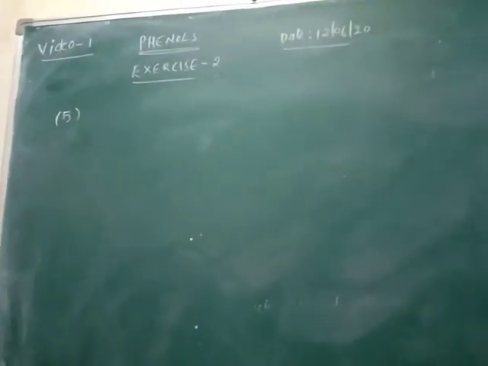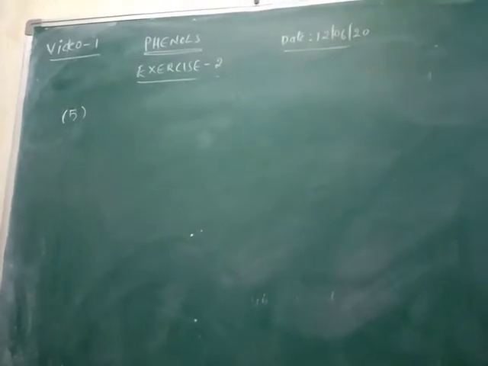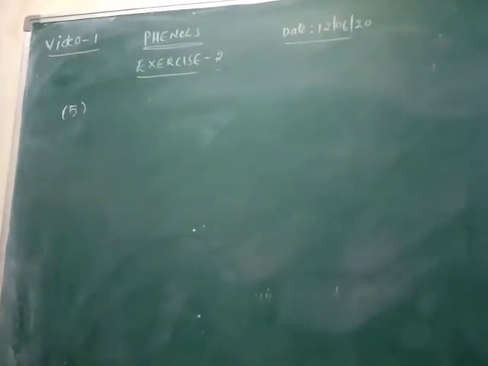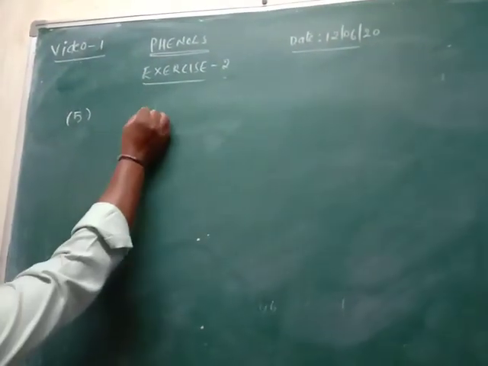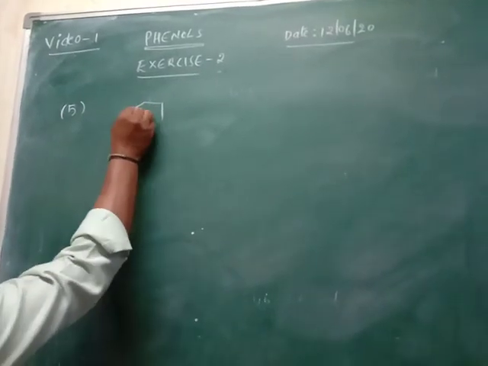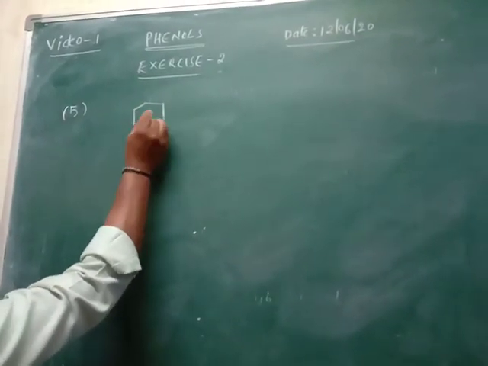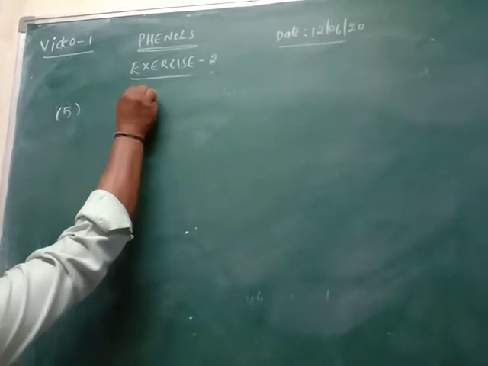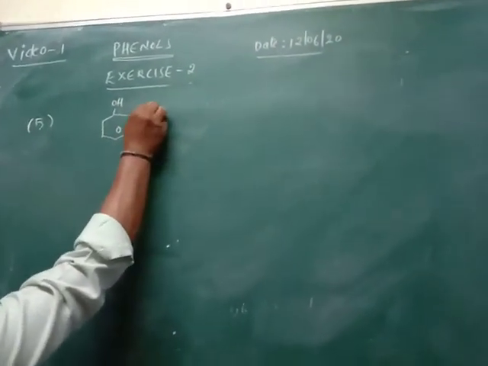Benzene is called? Meta-dihydroxybenzene is called, generally, resorcinol. What is resorcinol? Benzene with two OH groups.